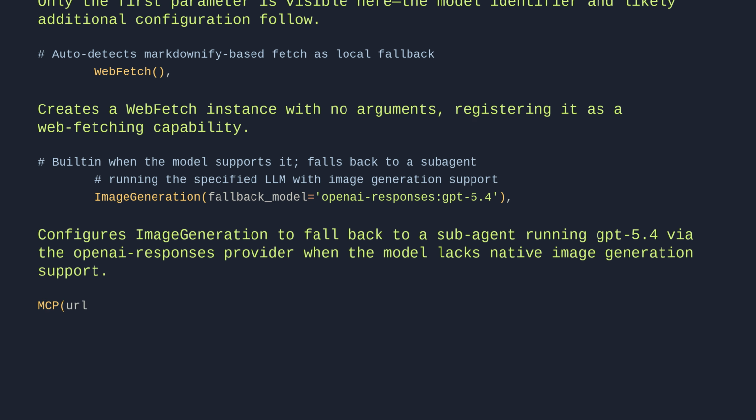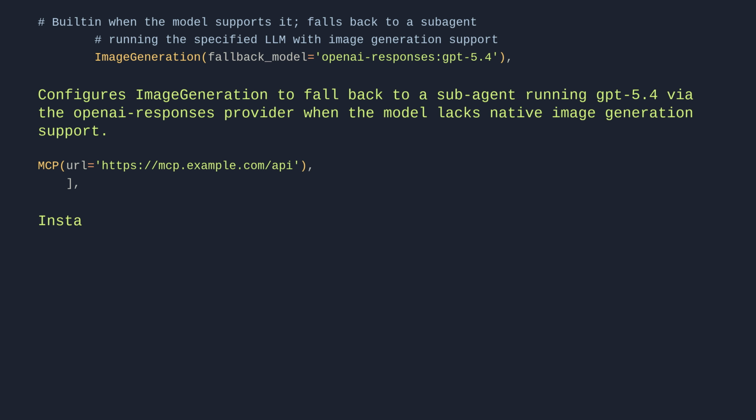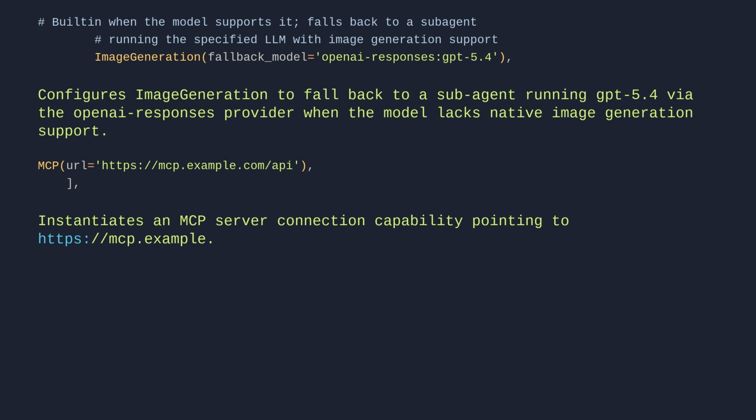MCP(url='https://mcp.example.com/api'). Instantiates an MCP server connection capability pointing to https://mcp.example.com/api, added as an element in a list of capabilities.